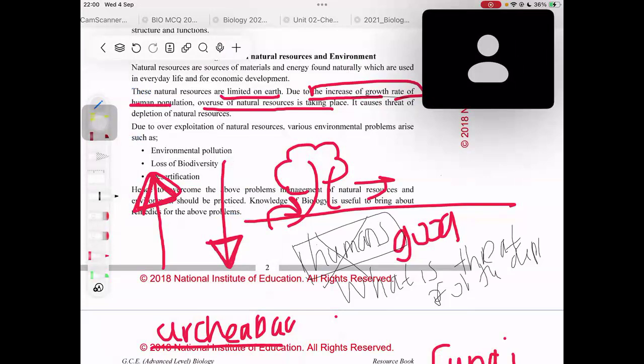We need to make sure that we write increase in the growth rate of human population, because even though the normal human population is there, it won't cause much harm for the natural resources which are present. But when human populations are going to increase, the need for these natural resources will increase, right? So when this need increases, we will have to use these natural resources more, and there would be a depletion of these natural resources taking place, right? So the expected answer is due to the increase of growth rate of human population, right?